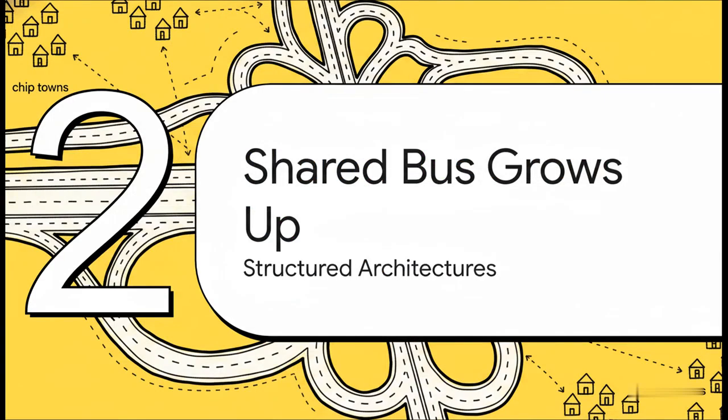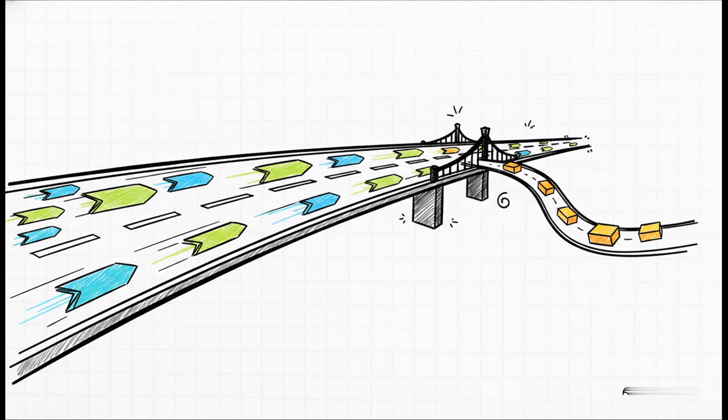Moving right along to Section 2, the shared bus era grows up. To solve that ridiculous Main Street traffic jam, a huge development happened in the 90s when ARM introduced the AMBA architecture, that's Advanced Microcontroller Bus Architecture. Instead of one shared road, AMBA cleverly split the system into dedicated domains. They built AHB, the Advanced High Performance Bus, to serve as the high-speed highway. Then they built APB, the Advanced Peripheral Bus, to act as the local, slower roads for low-power peripherals.